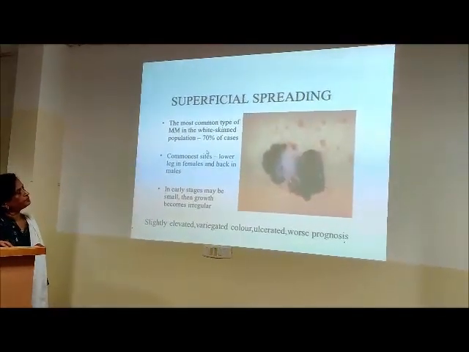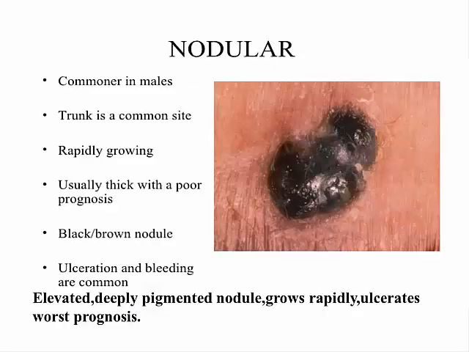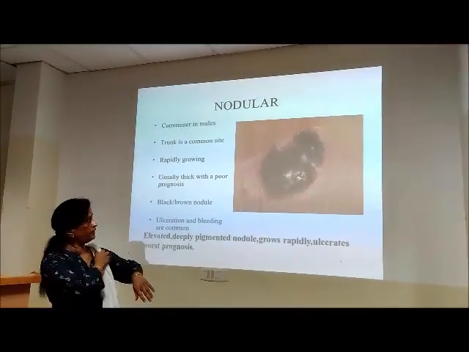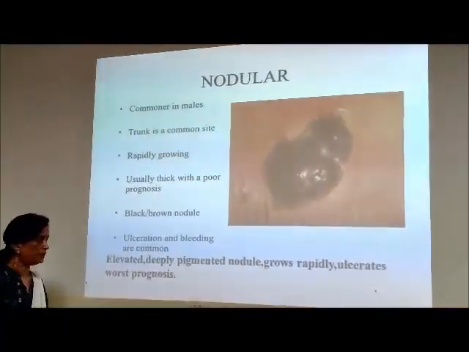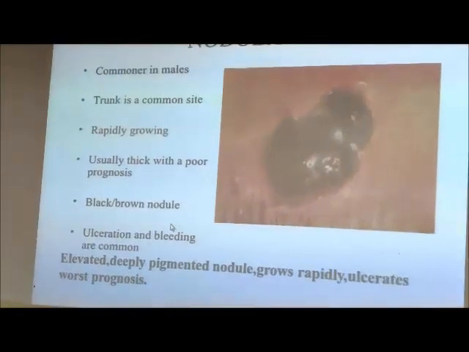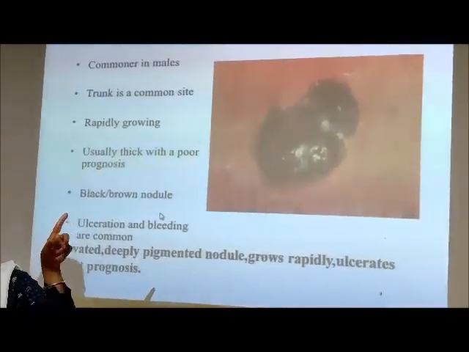So nodular. The terminology itself tells you that the melanoma here is nodular. That means it is like an elevated lesion projecting from the surface of the skin. So common in males, elevated, it is deeply pigmented. When you look at a blackish lesion, you think, yeah, this could be melanin.